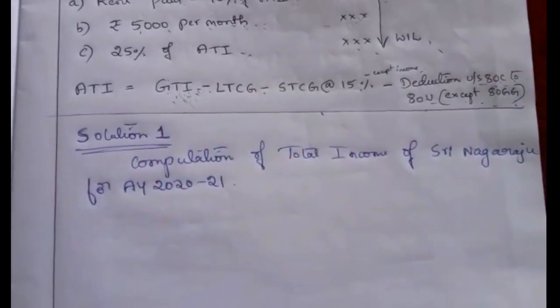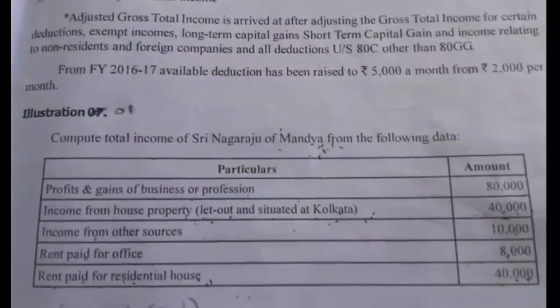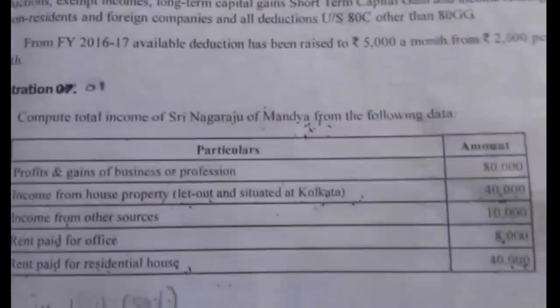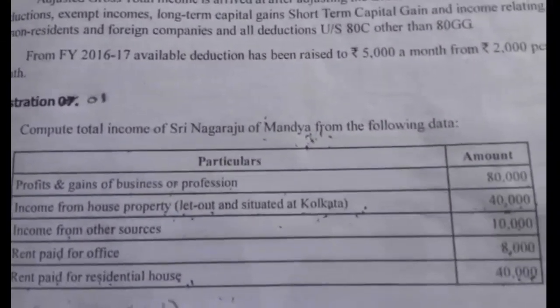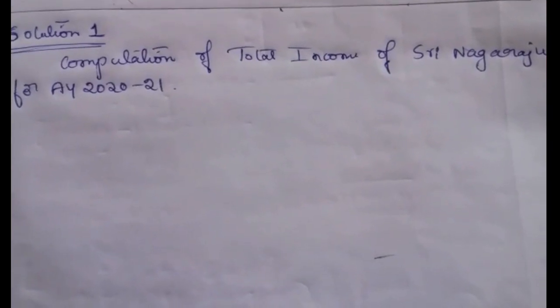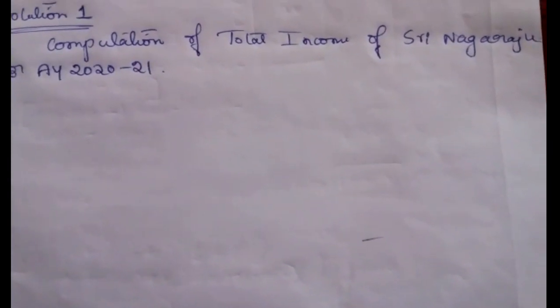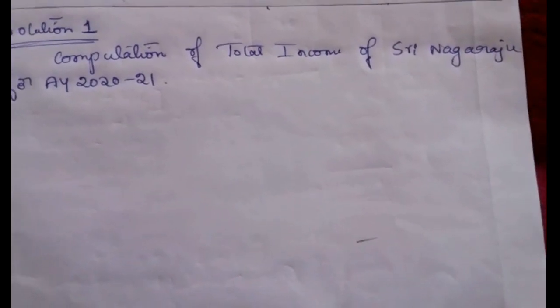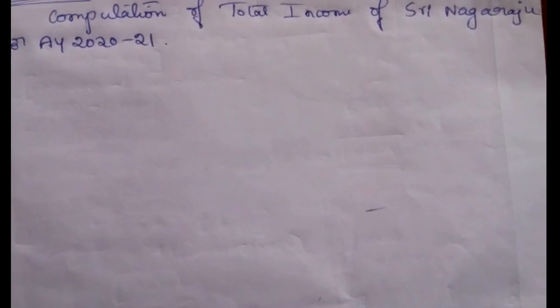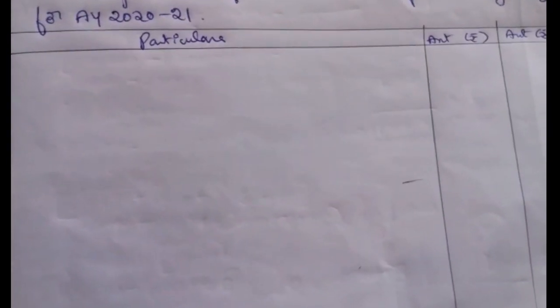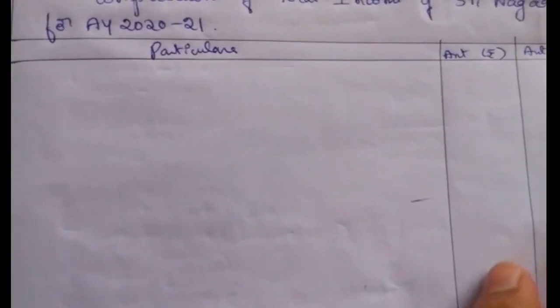So in this problem they have given various heads of income. From these heads of income we have to find GTI. From that GTI he can claim deductions under section 80GG. Now draw the columns, that is particulars, and two columns, one for GTI and the other for deductions. Here 80G deduction is not given, so two columns are enough. Firstly, we have to find the GTI. What is the GTI? Gross total income.